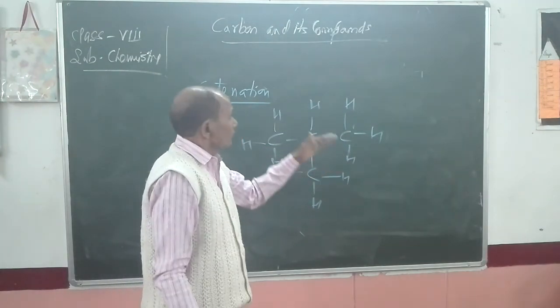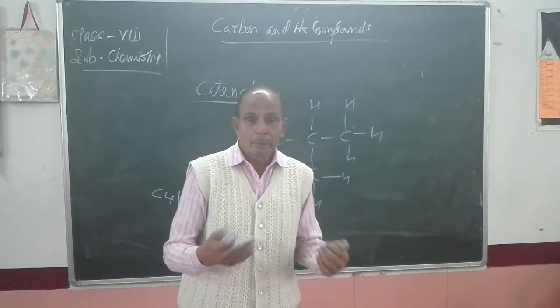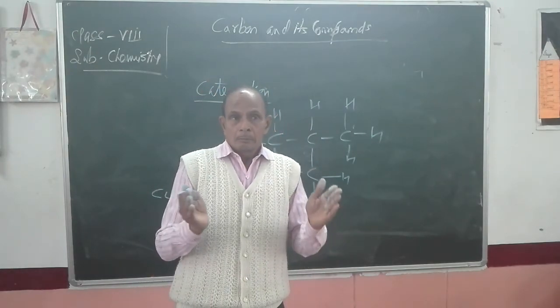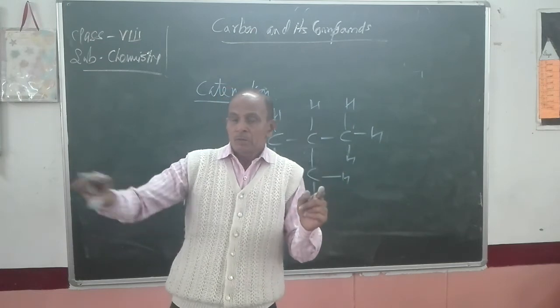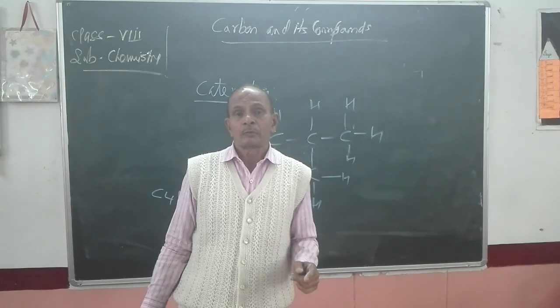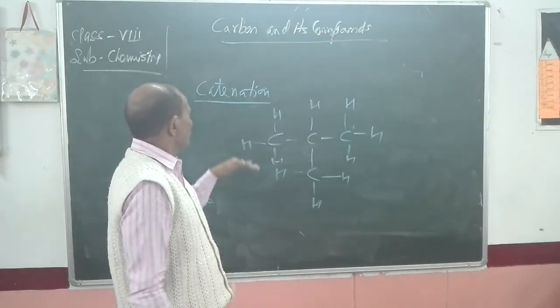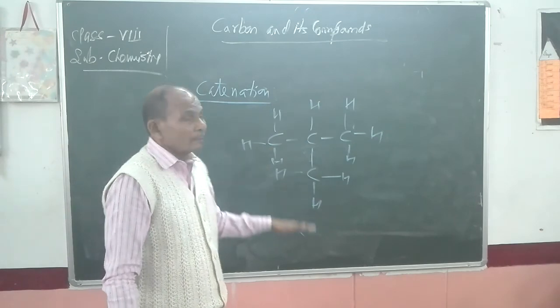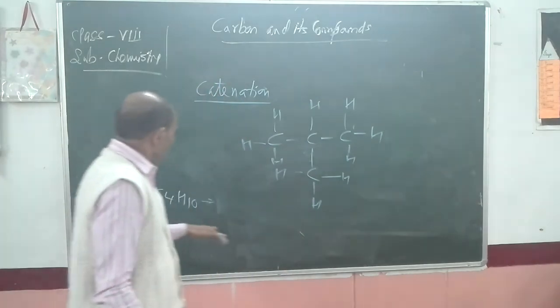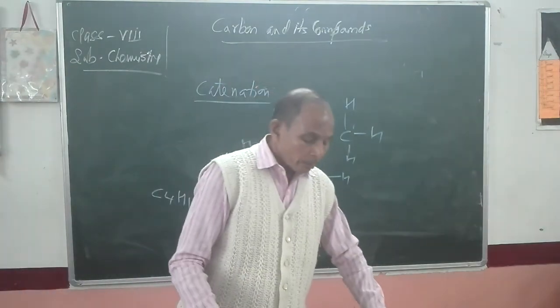We have studied that carbon shows the property of catenation, that is, to form a large number of compounds by forming long chains among its own atoms. These chains may be straight. The first example I have given is propane. Second, the chains may be branched. I am giving the example of butane. Or it may be closed.